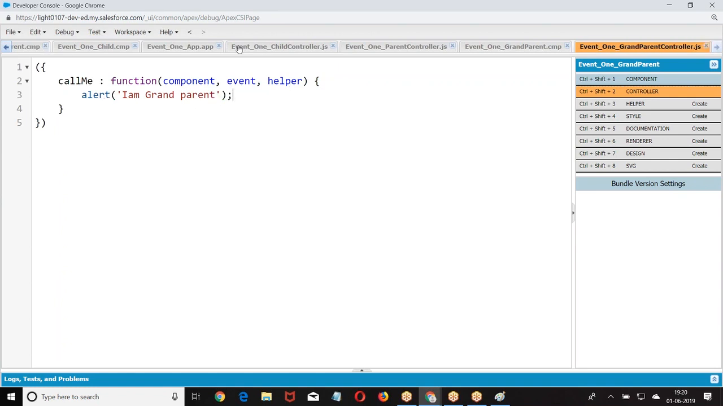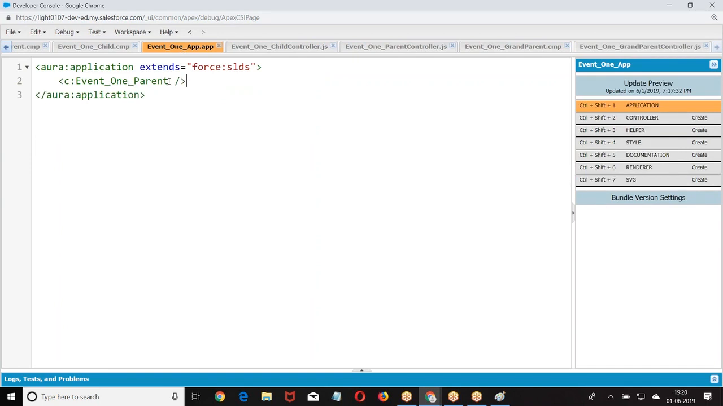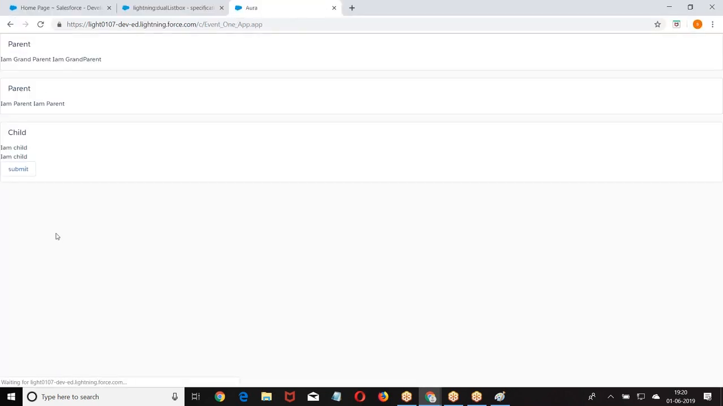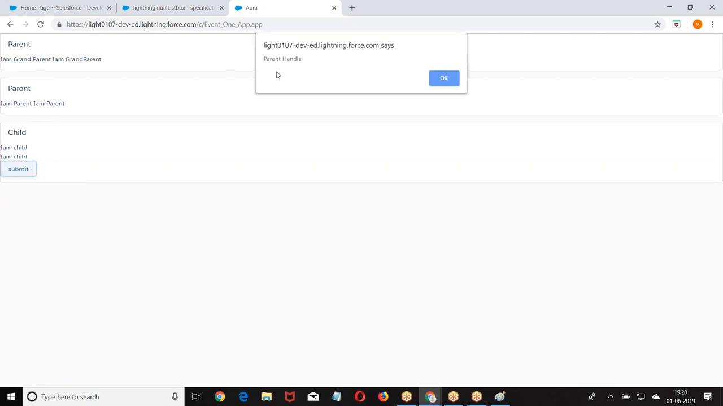I am the grandparent. Go to the application. So go to the application here. Parent, grandparent. Parent handle. I am a grandparent. So how is it bubbling? Your parent, then your parent, then your parent. The order is clear. Now when the event occurred, your parent is handling, your grandparent is handling. That is the reason I told the bubble concept.